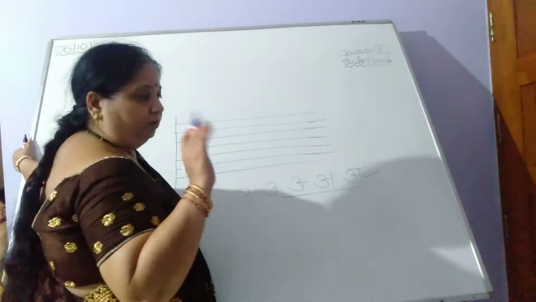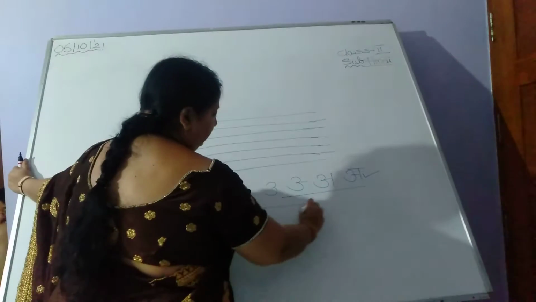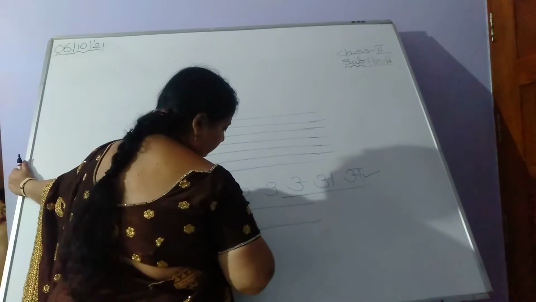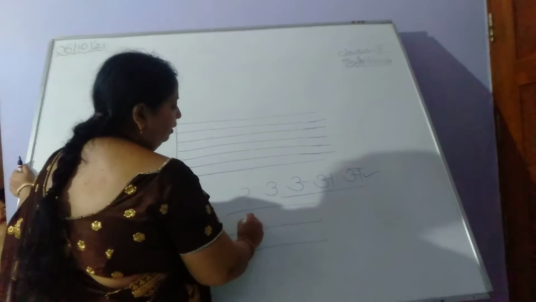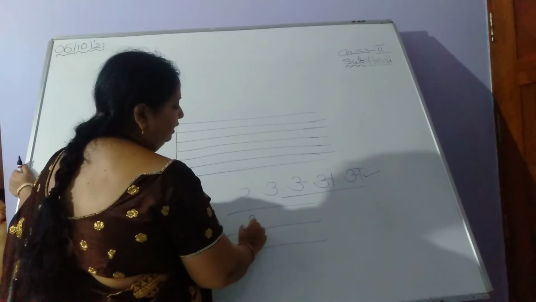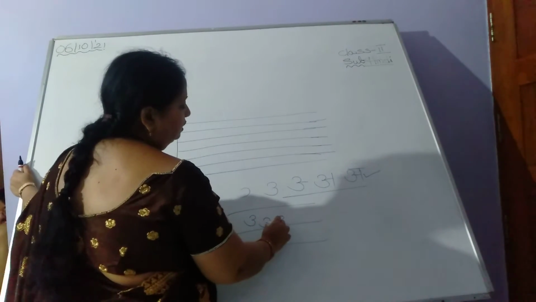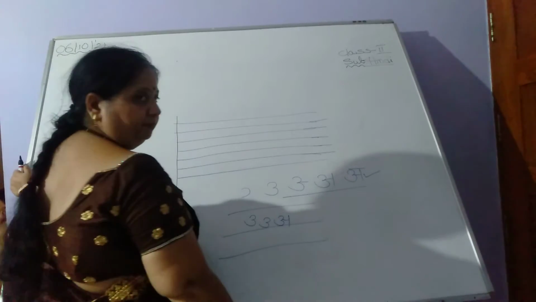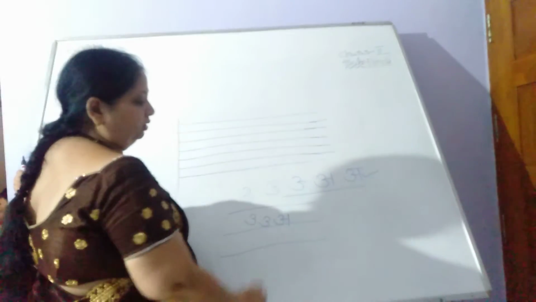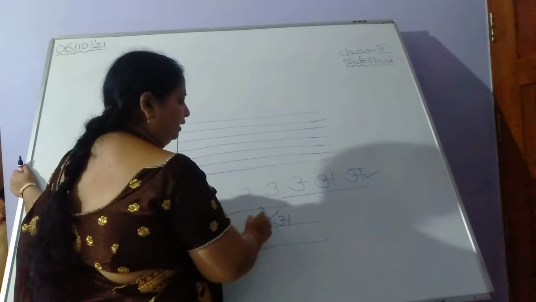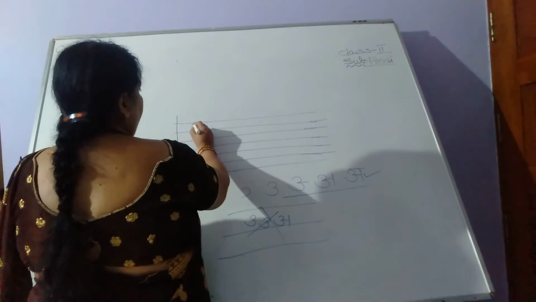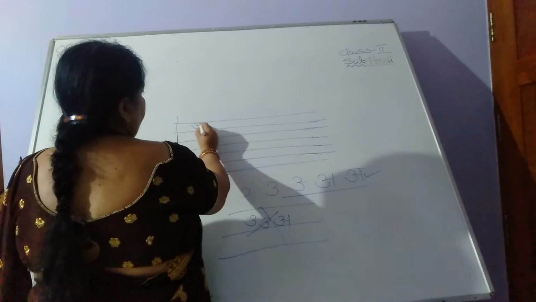Now, how to write? First of all, you should know how to write the letters on the line. See here, there are the lines, isn't it? How to write the Hindi letters? Please don't write in between the lines, children, like this. This is not the correct way. Is it clear? Whenever you write any letter, please touch the line. Look here at how the teacher is writing.